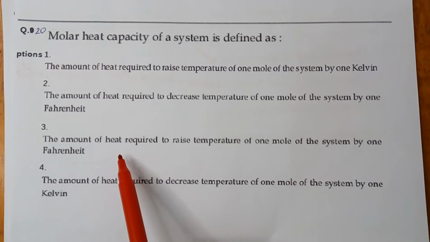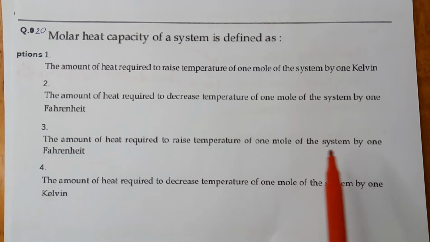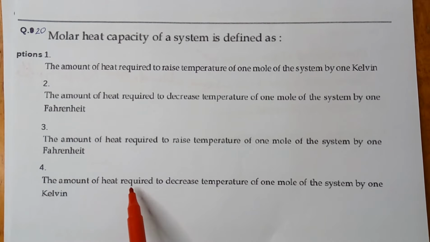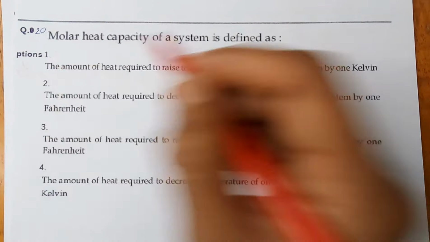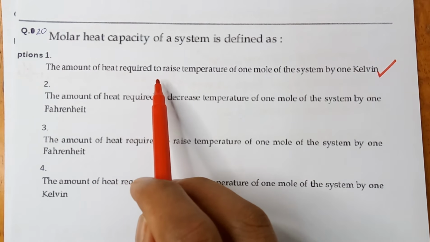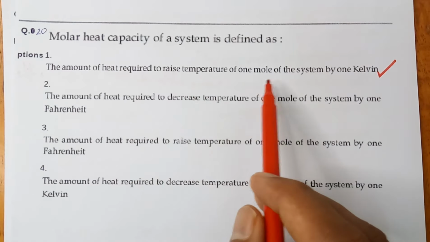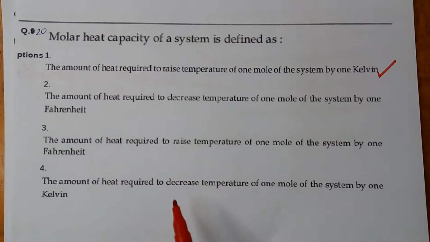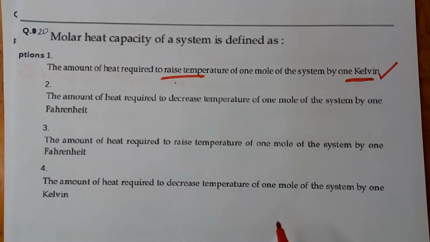Option 3, the amount of heat required to raise the temperature of 1 mole of the system by 1 Fahrenheit. Option 4, the amount of heat required to decrease the temperature of 1 mole of the system by 1 Kelvin. The correct answer is option 1: the amount of heat required to raise the temperature of 1 mole of the system by 1 Kelvin.